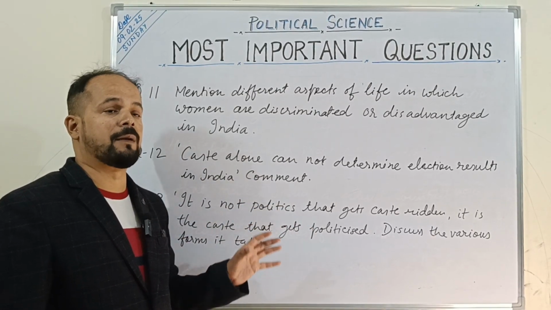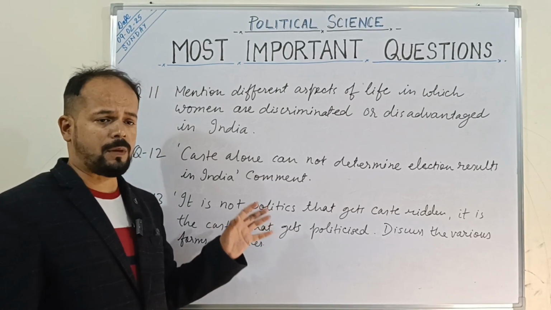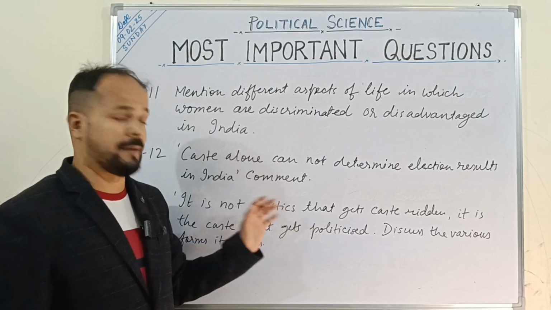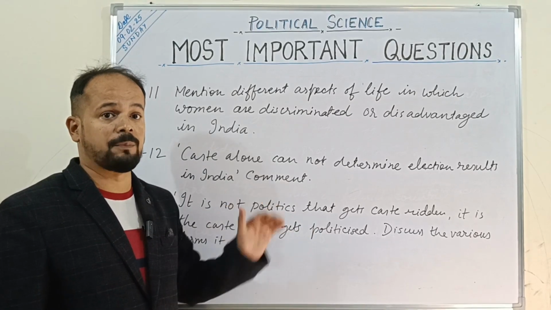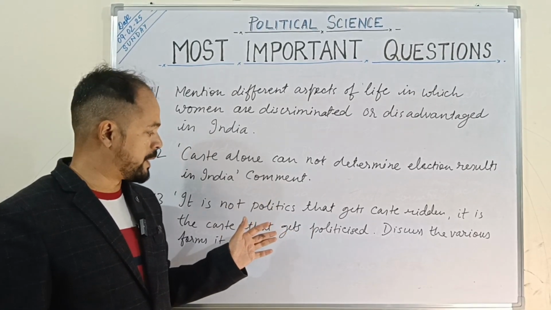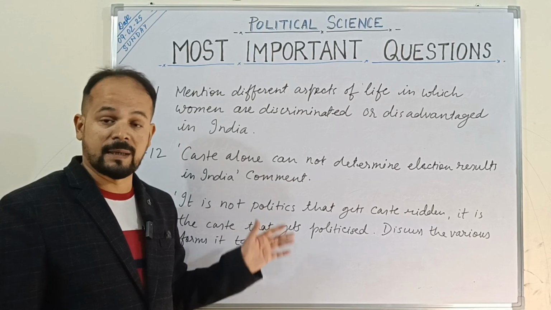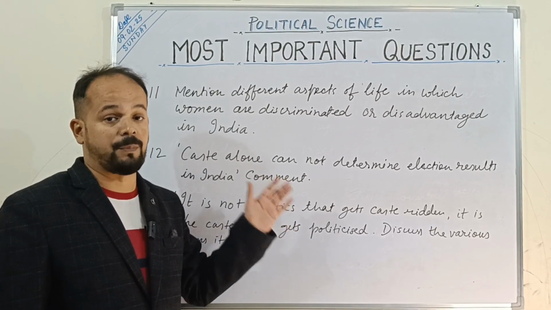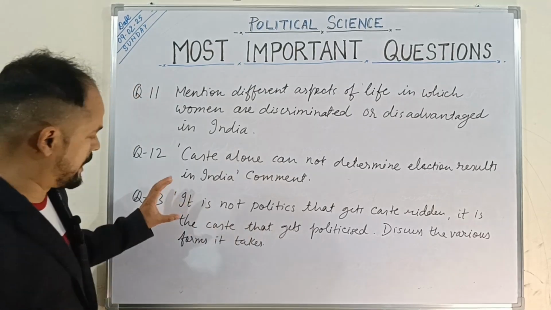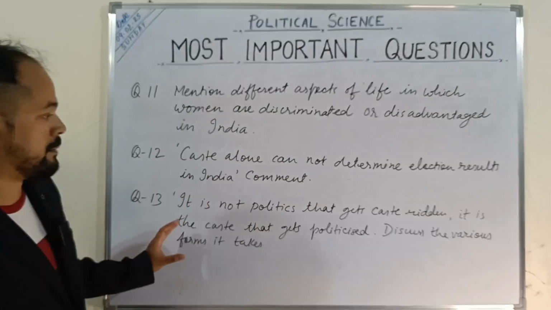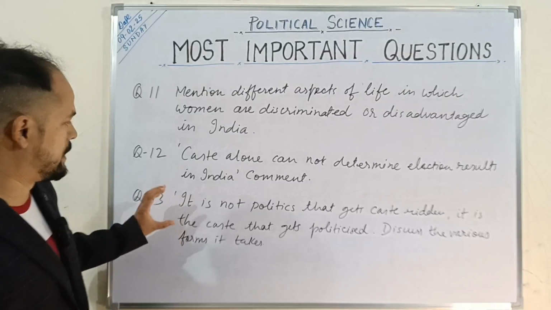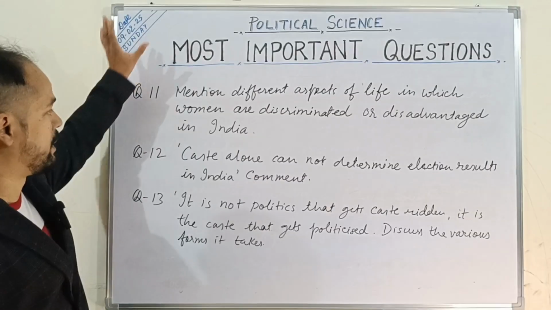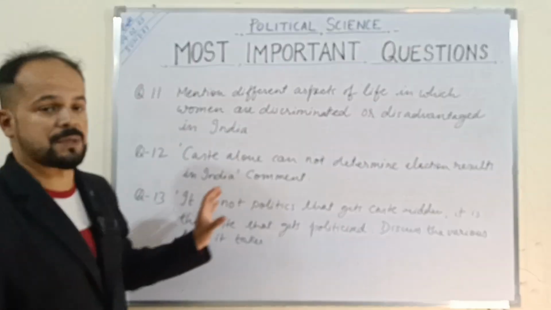There are many disadvantaged groups or backward castes that get benefited and get their representation, because unless and until they are politically expressed, they don't get represented in the legislative assemblies, or in the parliament. So this is also yet another very important question, especially the in-text question here. This one is an in-text question, plus this also is an in-text question, right? So the answers to these questions you'll find in the book.